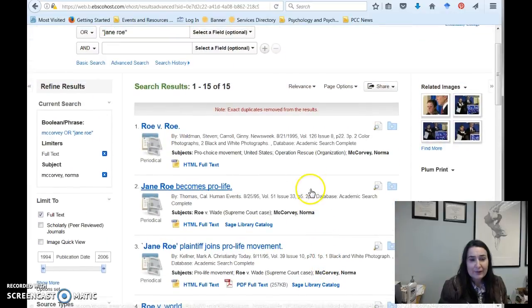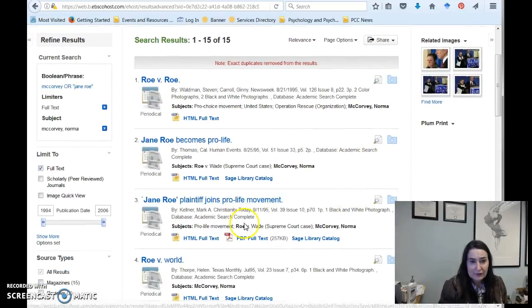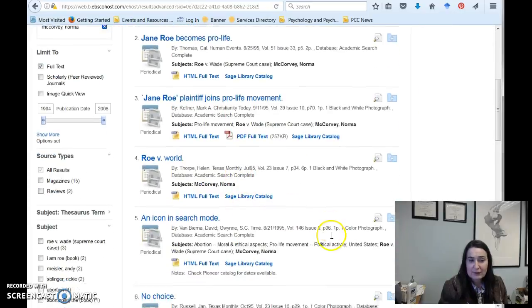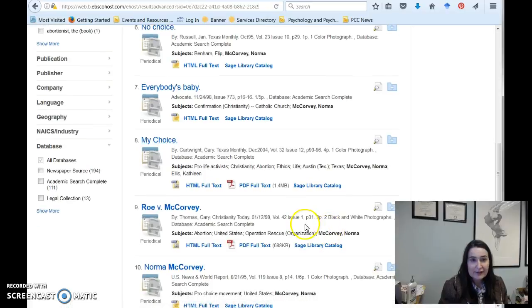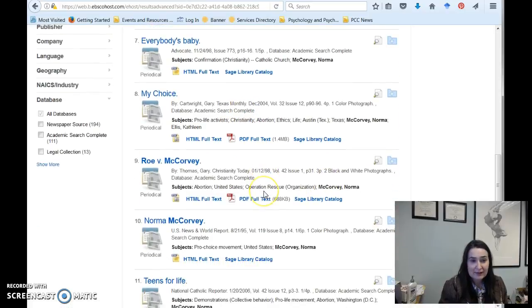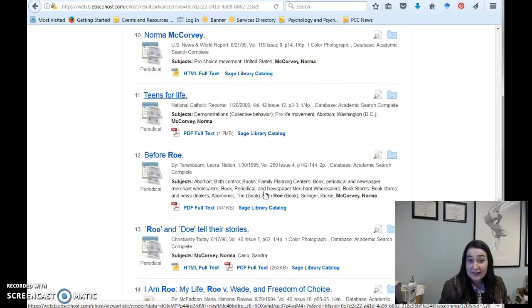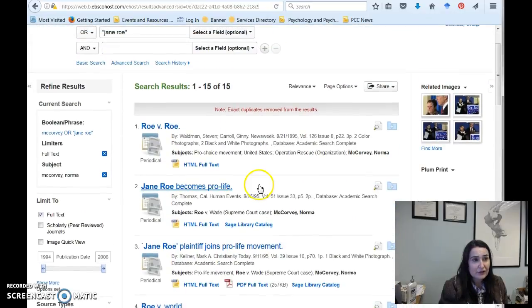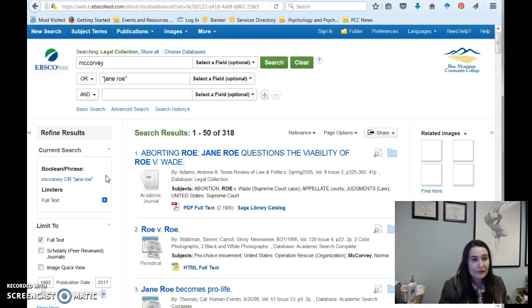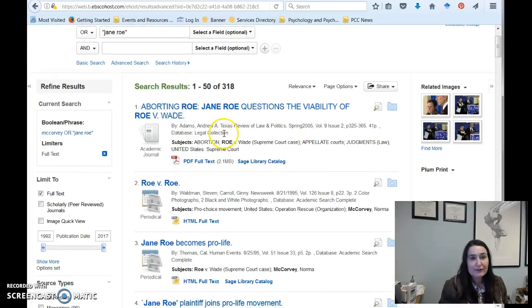And they all come from Academic Search Complete at this point, which is usually more journals as opposed to newspapers or other types of things. None of them are from, for example, the legal collection. So in fact, let me go back. Let's clear out this search. I would just do that by clicking X here. And here's where I can show you, this is from the legal collection.